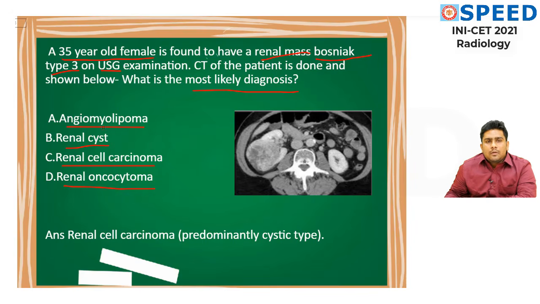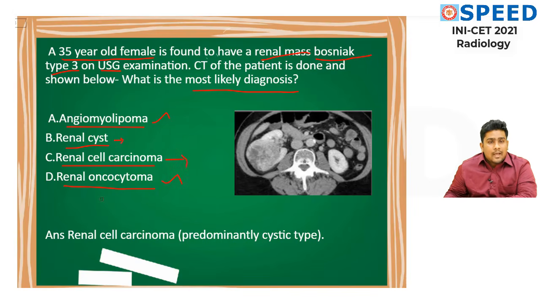Basically, what is tested at your level is angiomyolipoma. I make sure students will not make a mistake in this because we have discussed it numerous times. Renal oncocytoma also you would have differentiated. But this question has been such a controversy because you are doubtful about whether it's a simple renal cyst, because very simple and normal things in radiology are very difficult, and renal cell carcinoma.